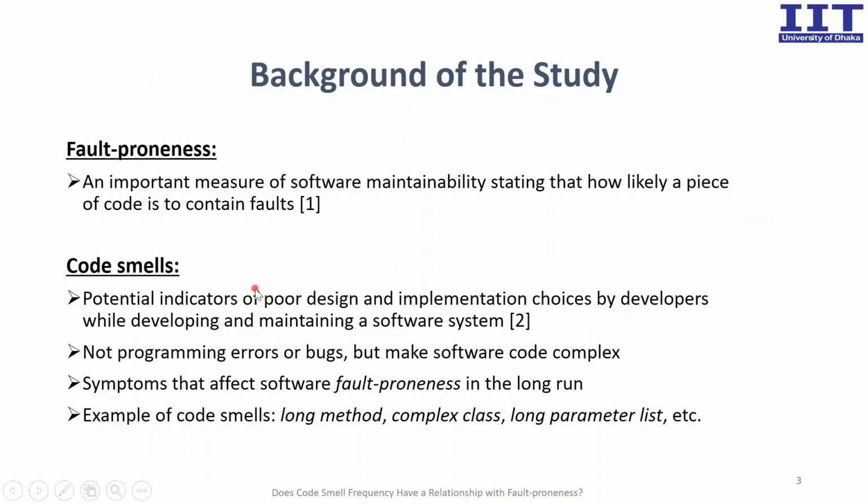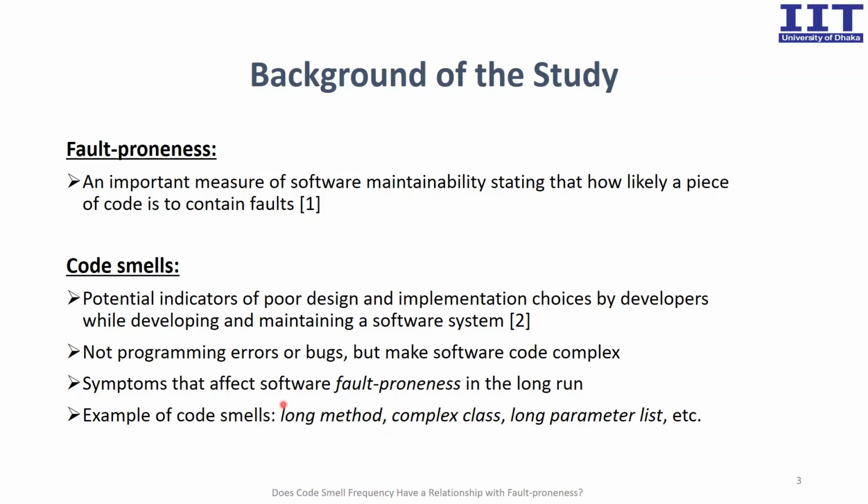Code smells. Code smells are potential indicators of poor design and implementation choices by developers while developing and maintaining a software system. These smells are not programming errors or bugs and do not hamper the program's execution, but make software code complex, which affects code comprehensibility and maintainability. Therefore, these are the symptoms that affect software fault-proneness in the long run.